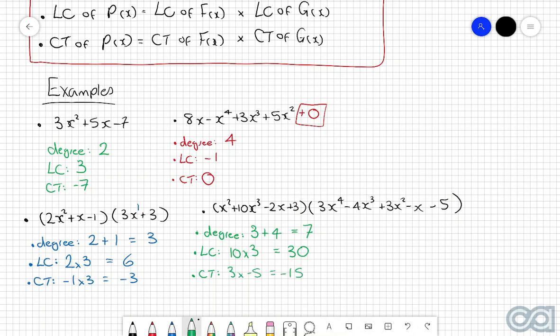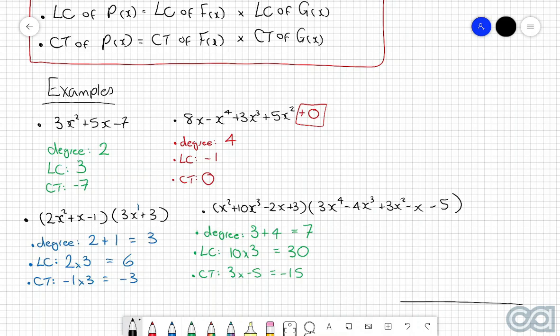So therefore, the constant term of the entire thing will be equal to 3 by -5, which is equal to -15. So these are just a few different examples as to how we can find the degree, leading coefficient, and constant term of different polynomials. Whilst it doesn't seem very difficult right now, we've got to keep in mind that these different parts of the polynomial essentially form the foundation of the rest of this chapter. So make sure you practice this quite extensively and make sure you understand the key differences of the degree, leading coefficient, and constant term, but more importantly, how to find them in a variety of different situations.